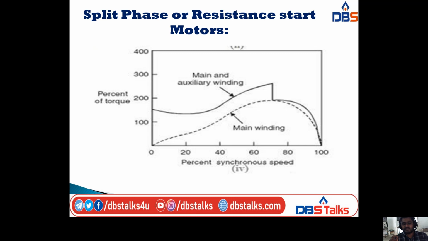The main winding curve increases slightly to some point and after that decreases. For the combination of the main and auxiliary windings, the percentage of torque increases to some point, and after that it decreases linearly toward synchronous speed.